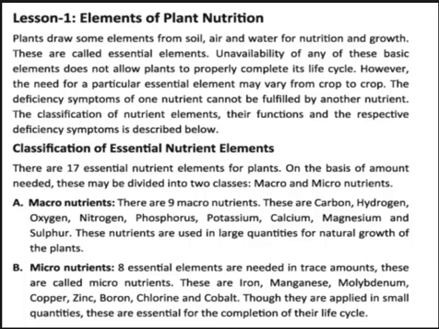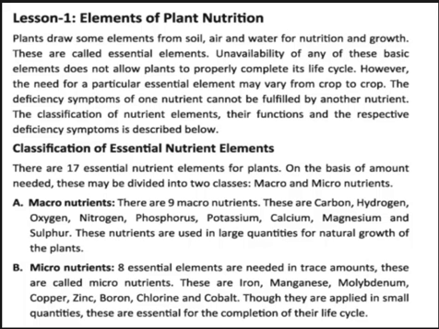Plants take essential elements from three natural resources: soil, air and water. The unavailability of any of these basic elements does not allow the plant to properly complete its life cycle. Lack of any basic element means the plant does not grow up properly for its lifelong cycle.